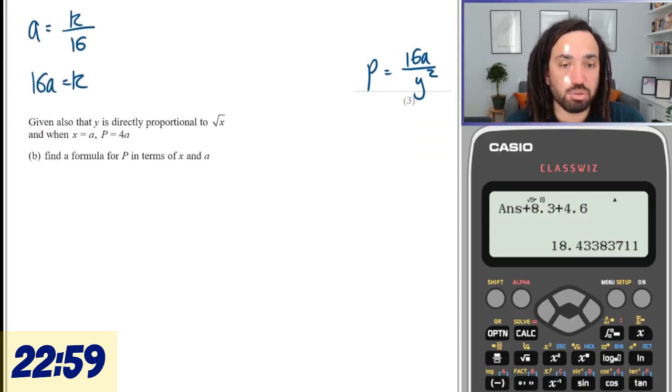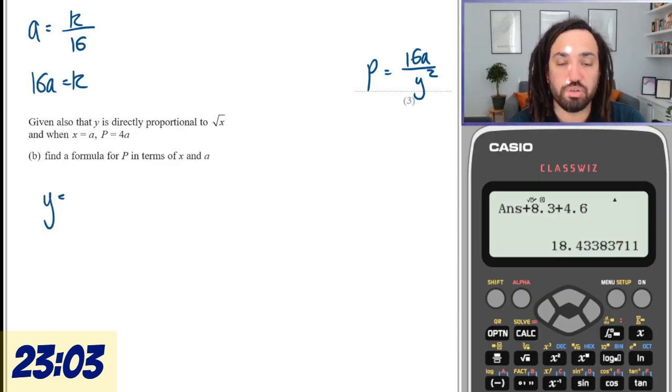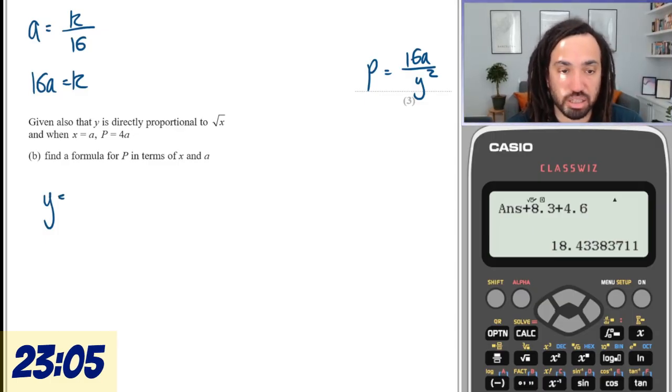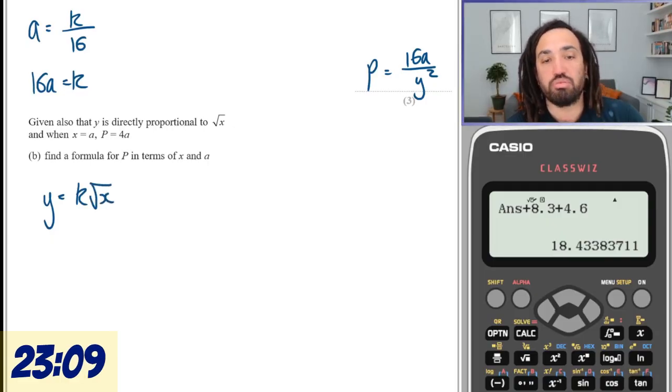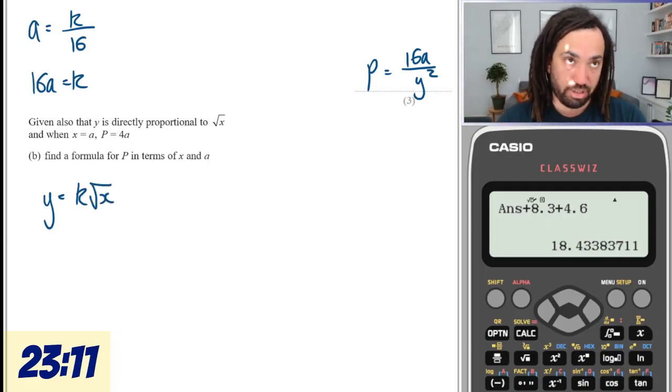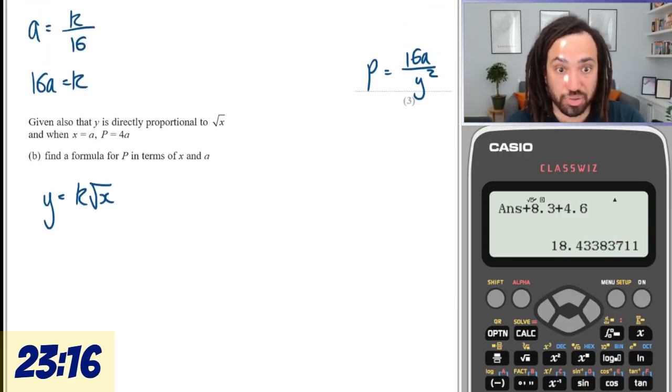Okay, it is also given that y is directly proportional to, so y is equal to k times by, because it's directly proportional, root x. Now k is not the same k, just to be clear, so we need to work out a new k.